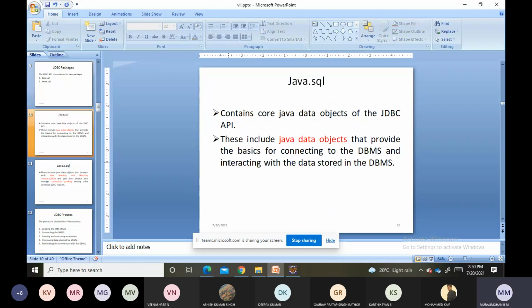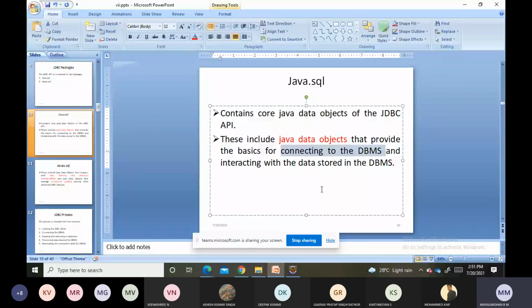So what is this java.sql package? It contains the core data objects of the JDBC API, and these include Java data objects which provide the basics for connecting to the DBMS. Kindly observe here: the basic Java data objects which are required for establishing the connection to the DBMS are all stored inside the java.sql package. Once it is connected, to interact with the data stored inside the DBMS we need some classes, right? All those are stored inside the java.sql package.